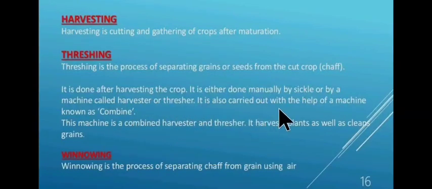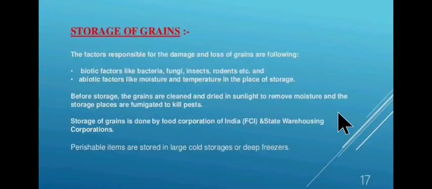It is also carried out with the help of a machine known as combine. This machine is a combined harvester and thresher. It harvests plants as well as cleans grains. Now what is winnowing? Winnowing is the process of separating chaff from grain using air.